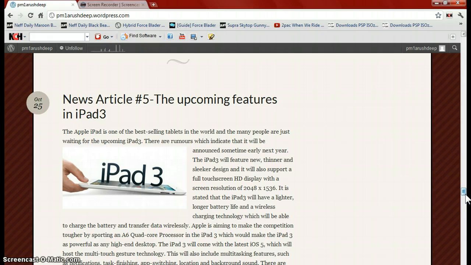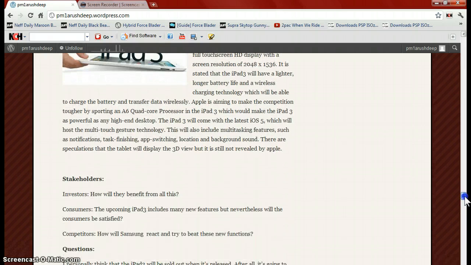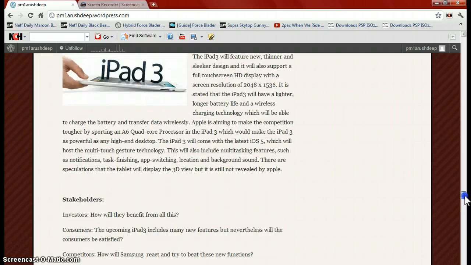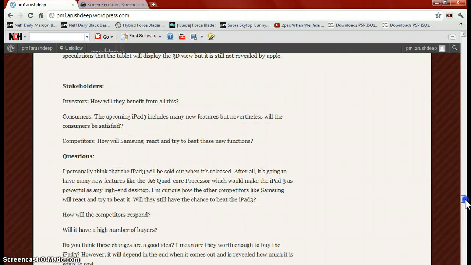Here you can see upcoming features in the iPad 3 and iPad 4, which are really awesome because with those features it will beat the new PCs, all those computers. Not everyone knows that. So no one needs to buy a computer anymore.